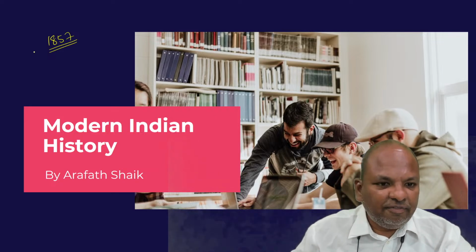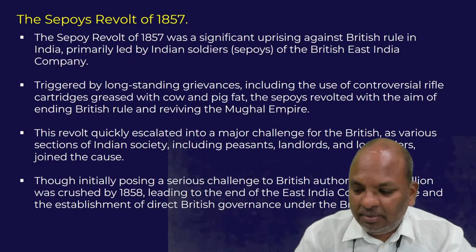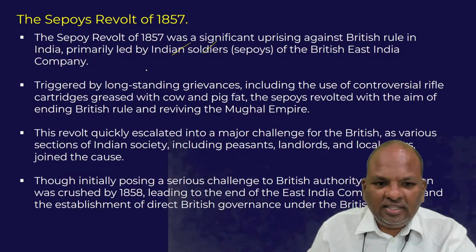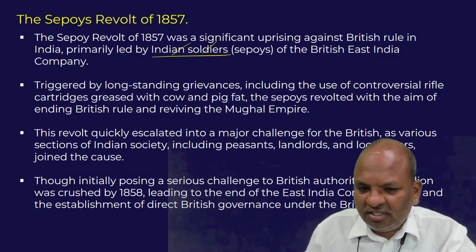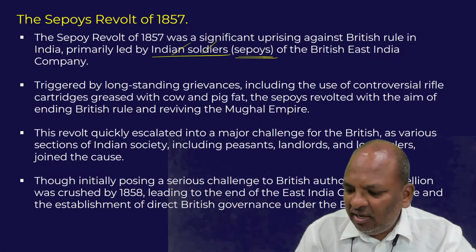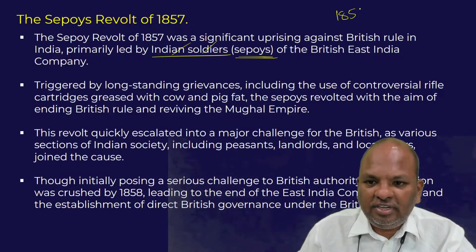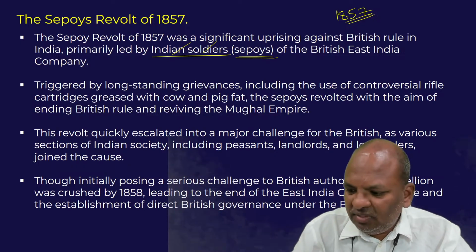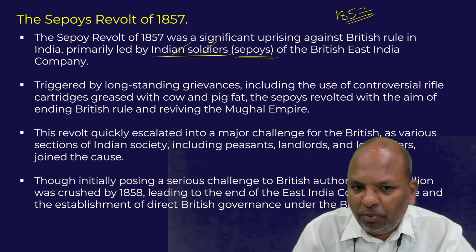Basically, the 1857 revolt was a revolt initiated by the sepoys of the British Indian Army. You know who the sepoys are. Basically, the Indian soldiers of the British Indian Army were referred to as the sepoys. These sepoys revolted on a big scale against the British in 1857. There was a large outbreak of a revolt against the British, and this revolt was initiated by the sepoys.